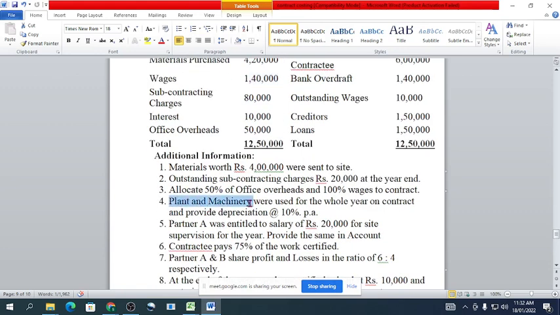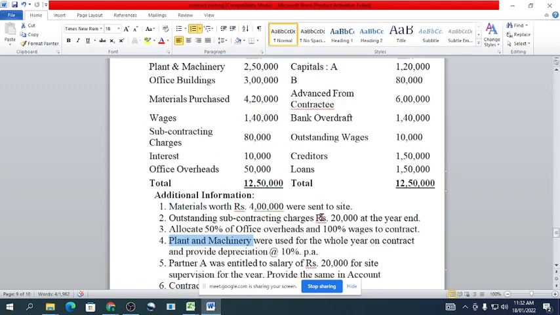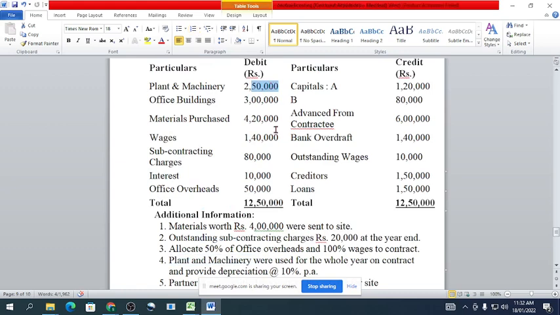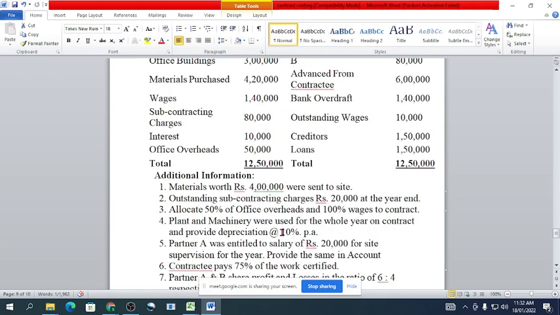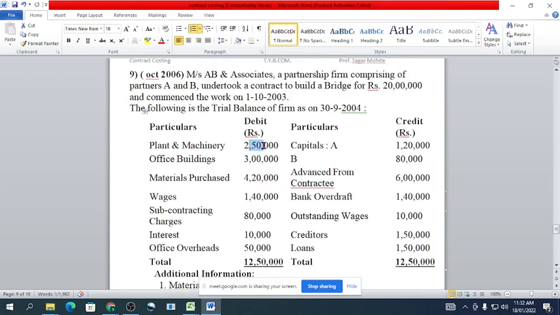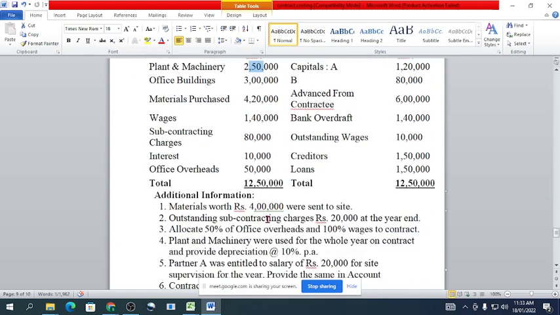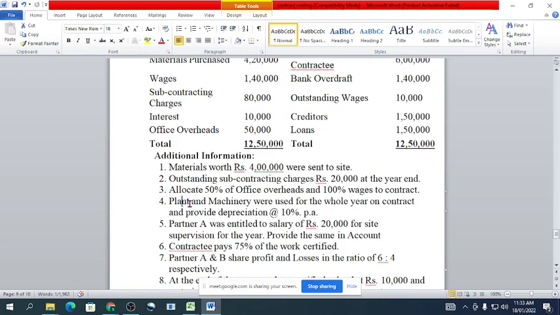Okay, plant and machinery were used for the whole year on contract, and provide depreciation at 10% per annum. So we have used plant and machinery in the contract account, costing rupees 2,50,000. They have mentioned that we need to charge 10% depreciation on it. So the depreciation of rupees 25,000 we will charge to the contract account debit side, because we have used that plant and machinery on the contract for the whole year.